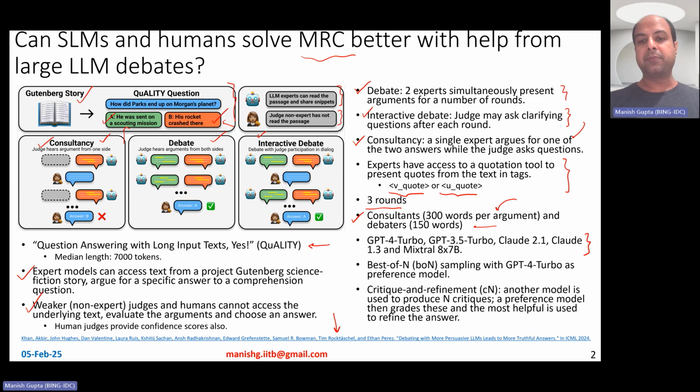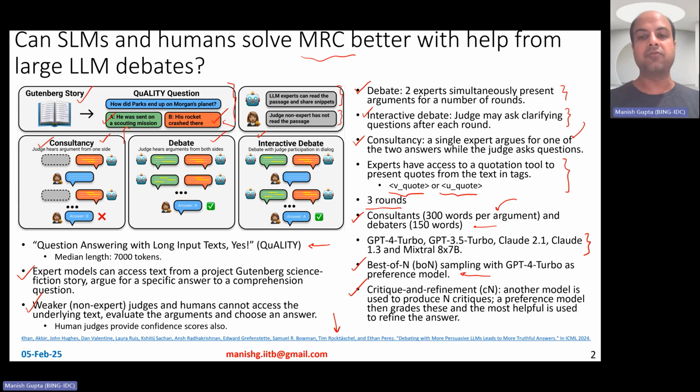Now, when generating a response, these expert models can use one of two approaches: best-of-n or critique and refinement. The best-of-n approach means that you sample n different responses, and then GPT-4 Turbo is used as the preference model.